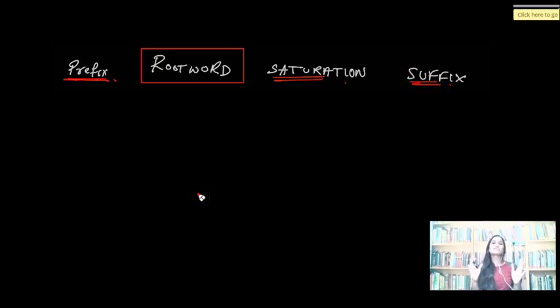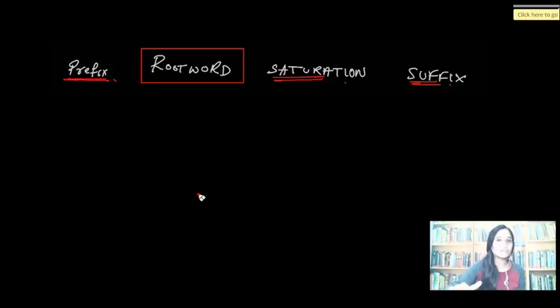So an IUPAC name has 4 important parts. Part 1, prefix. Part 2, root word. 3, saturation of the molecule. And 4 is suffix. There are how many important parts? 4. I want to see all of you saying how many components. IUPAC name has 4 components, right? But before we step ahead from this point, I would like to give you a disclaimer. Whatever you are learning in today's class about IUPAC naming is only till the level of class 10 CBSE.